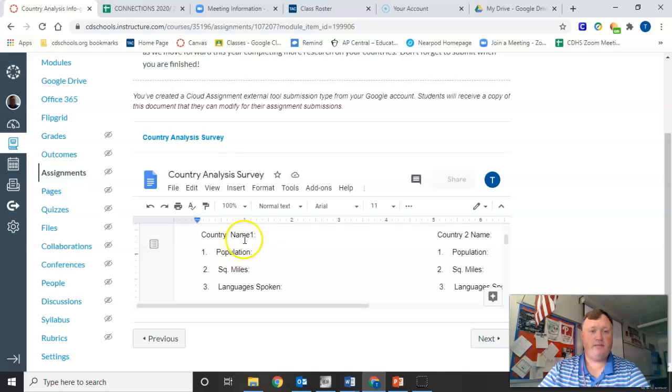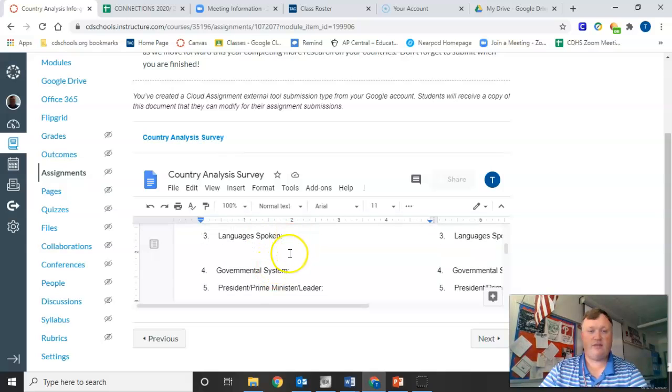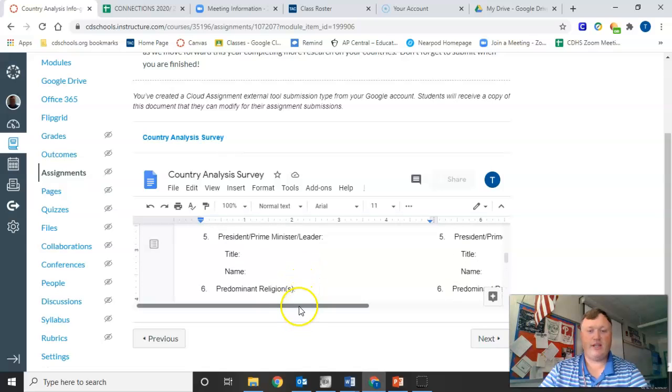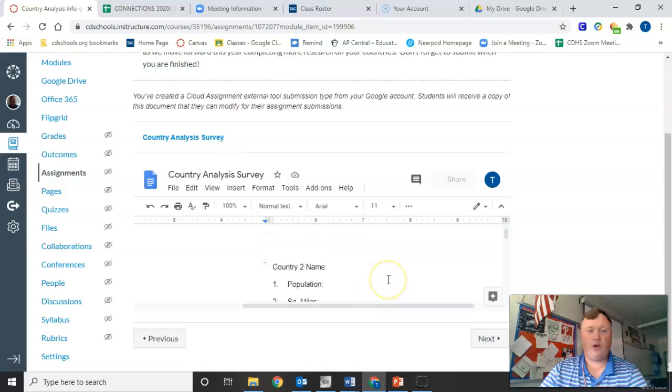So country name 1, you can put whatever your developed country is, if it's Iceland, Sweden, Switzerland, Great Britain, whatever it may be, you'll have the name, the population. Again, I don't give you any of the sites for this. You have to research these on your own. All right, so go through these and find this information. Then you'll have a developing country, which is probably somewhere in Africa, South America, Asia, or parts of Eastern Europe. You can look that up.